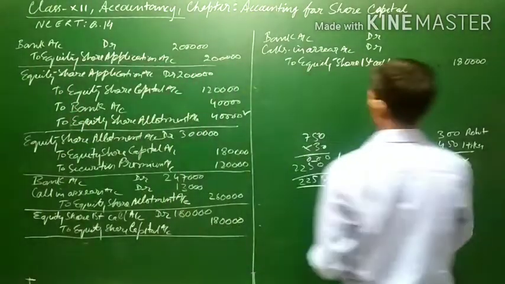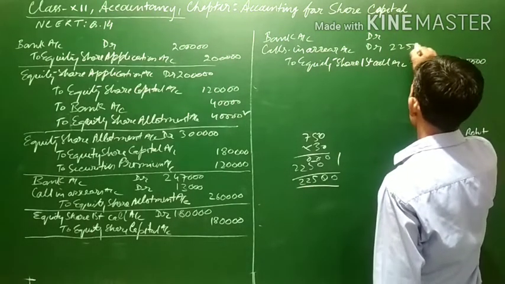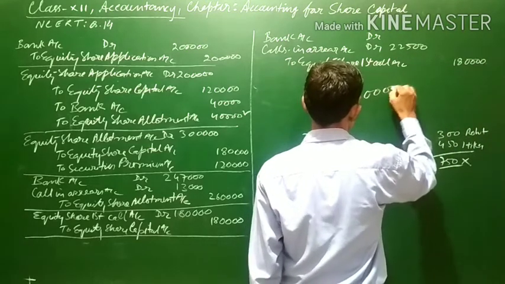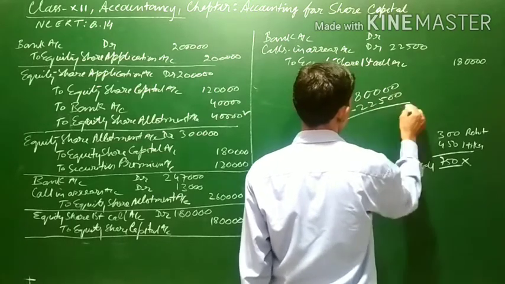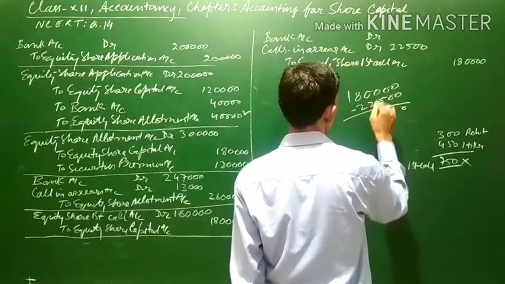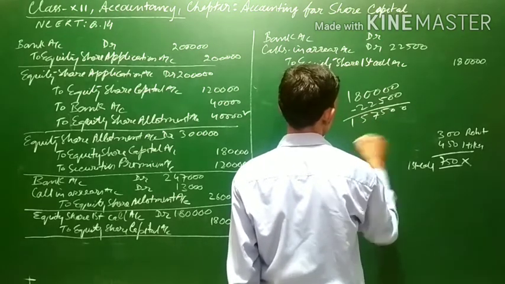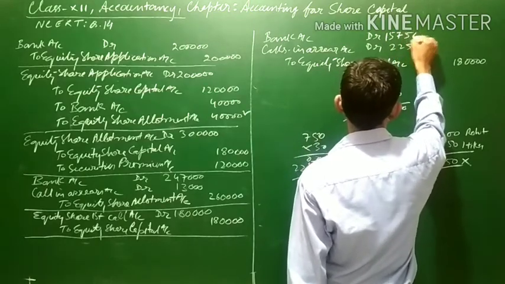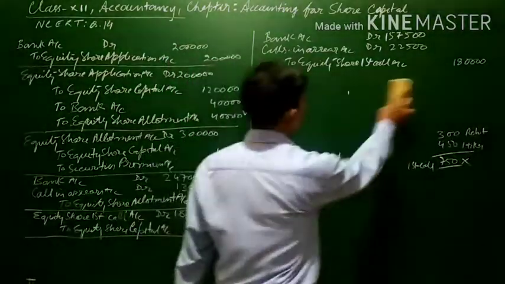This 22,500 will be transferred to calls in arrear account, and the remaining balance will be received: 1,80,000 minus 22,500 is 1,57,500. This is the amount received at the time of first call.